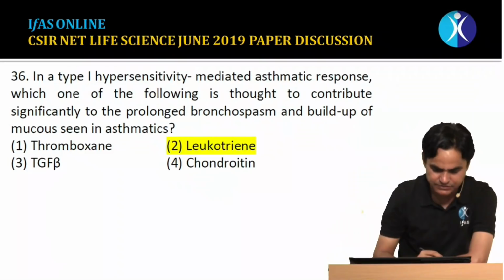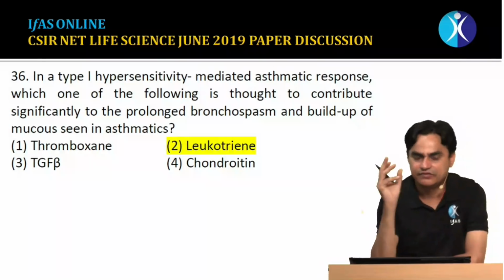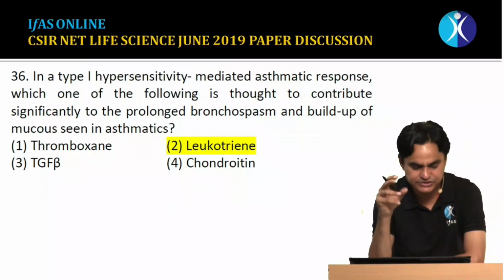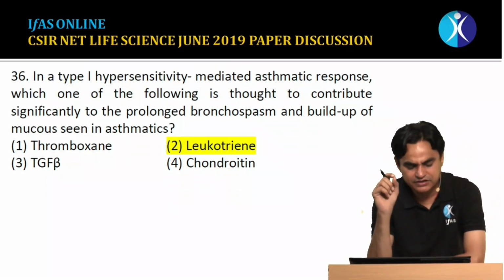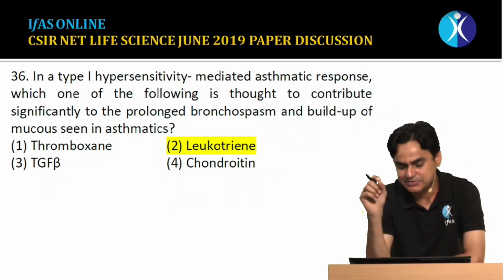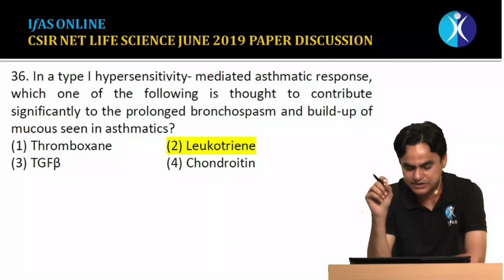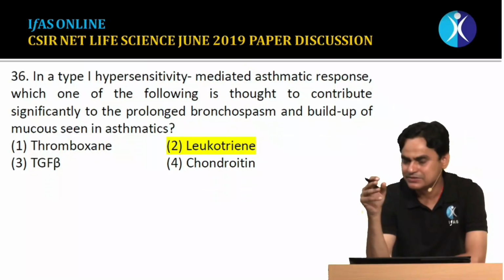Then question number 36, this is again a very simple, straightforward question from the immunology branch. Question says that in a type 1 hypersensitivity mediated asthmatic response, which one of the following is thought to contribute significantly to prolonged bronchospasm and build-up of mucus in asthmatics? That is the direct question.